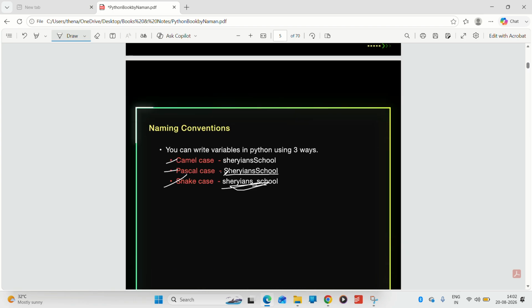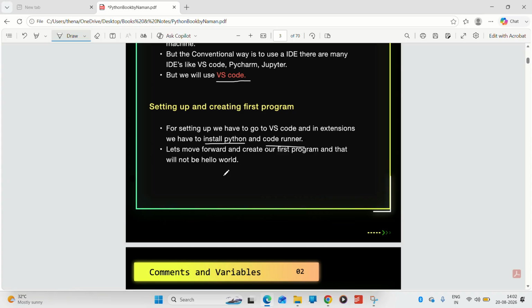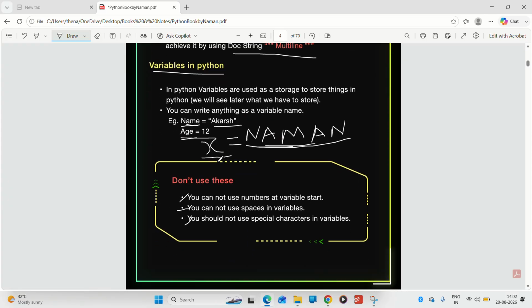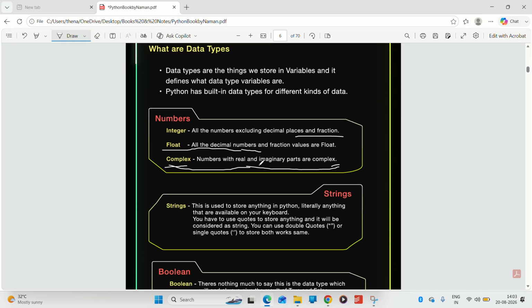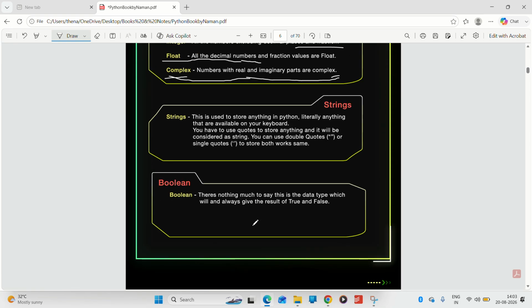Let me give you an example here, where I wrote this name August. August is written in double quotes, so it is a string. And age 12, 12 is an integer. So this is an example of string, and this is an example of integer. Remember this. Further, I will also give examples of all of these. So let's now move to the next part.